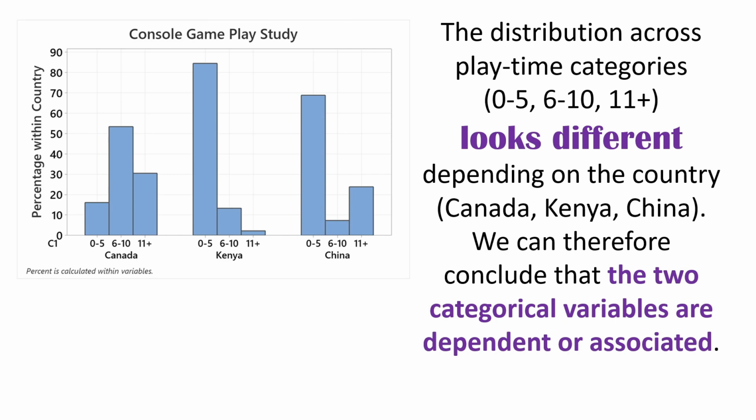So clearly then, there is an association between these 2 categorical variables, right? The distribution across playtime categories looks different depending on the country. We can therefore conclude that the 2 categorical variables are dependent, or to say it another way, are associated.